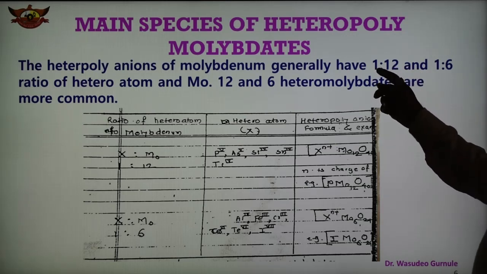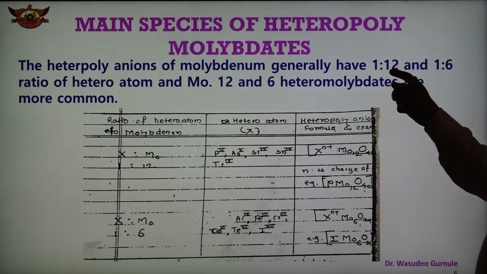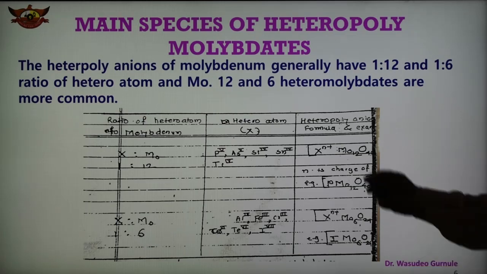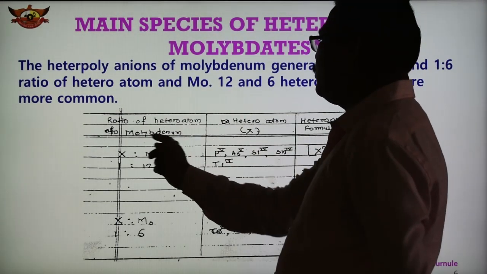This is the commonly known ratio. Therefore we can say that molybdenum 12 and 6 heteromolybdates are more common, and the ratio of heteroatom and molybdenum is shown in this table.